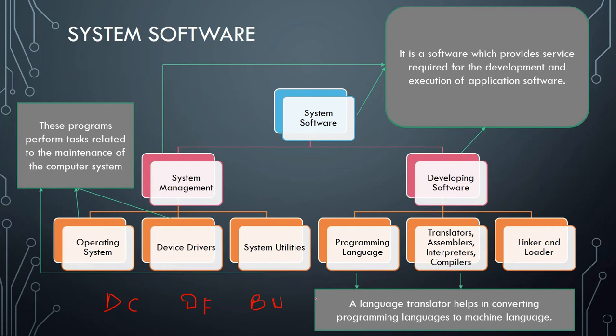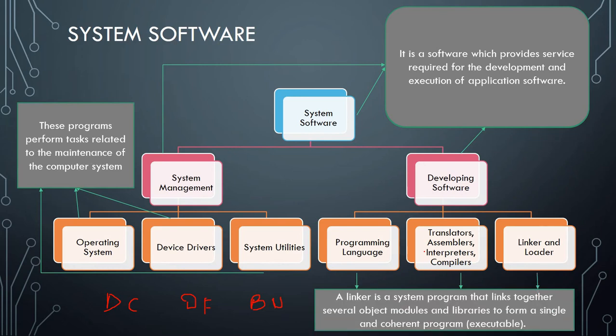Okay, keep this thing in your mind, the difference between the three. Assembler, connecting to assembly, is converting assembly language to machine language. Interpreter is converting high level language to machine language. Compiler is converting high level language to machine language, but interpreter is converting it line by line and compiler is converting it in a single go.